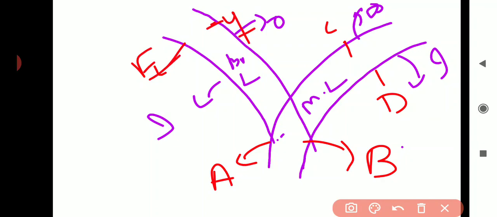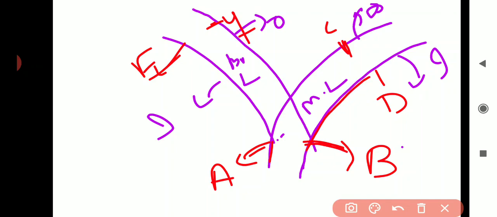Here you can see, in the main line, AC is the outer rail and BD is the inner rail.